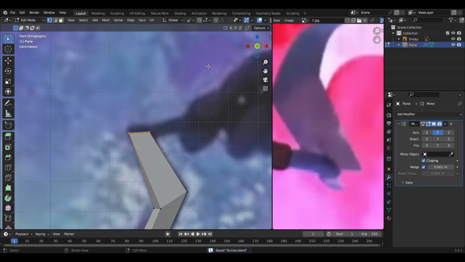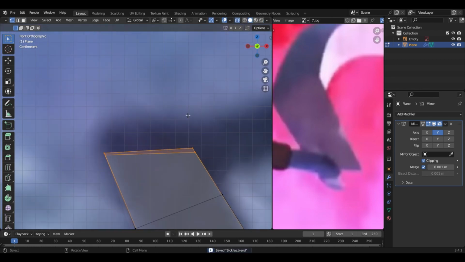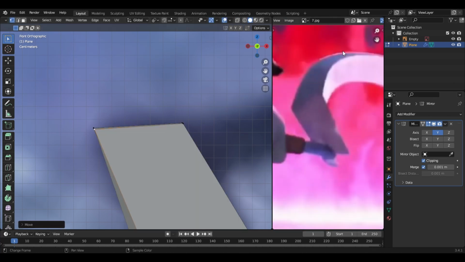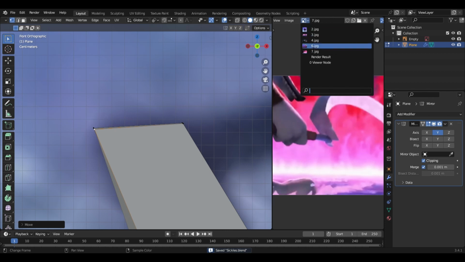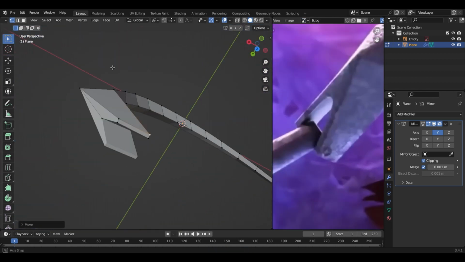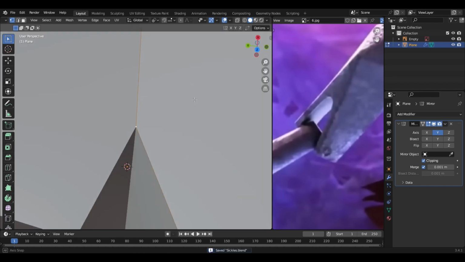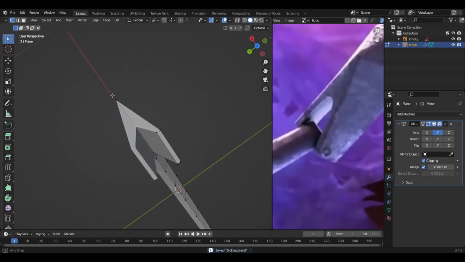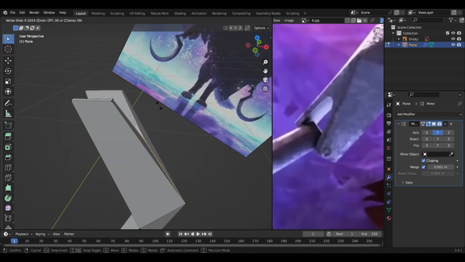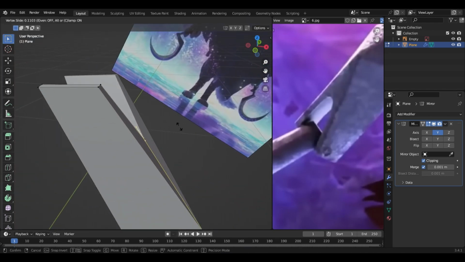Go to the y-axis and just match them here. Alright. You can also move this one a bit. By pressing GG, you can move the vertex on the edge. So move it over here.